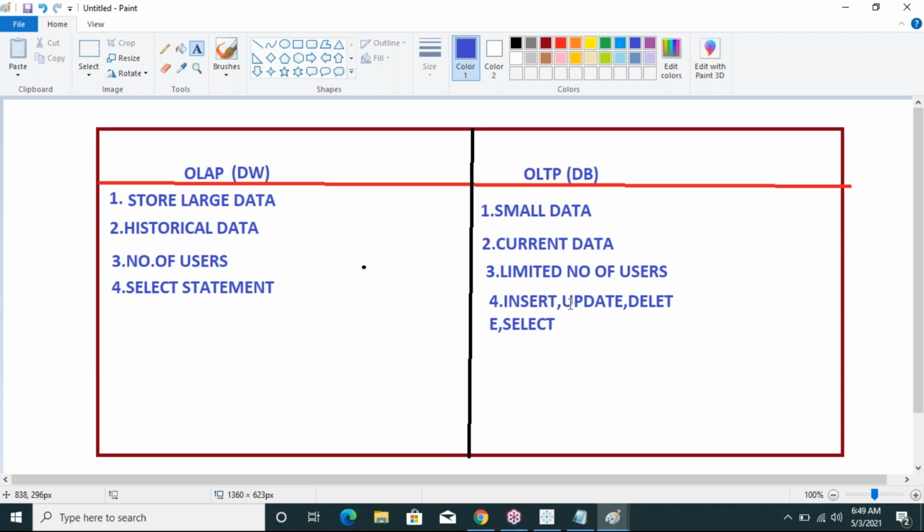For example, an employee's salary is 200, and after some days we modify it to 300. That is called the update statement. Delete means we remove the record. Select, as I already told you, means read the data from the database or data warehouse. These are the differences between OLAP and OLTP.